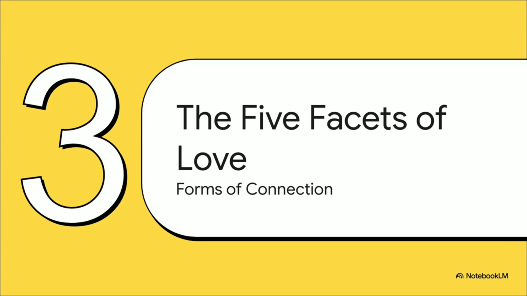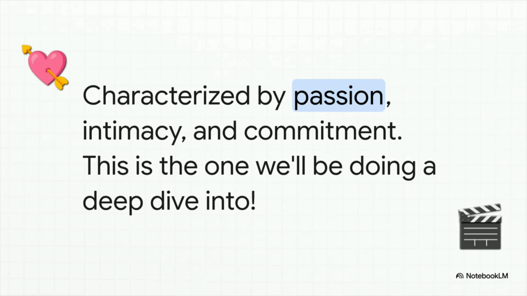So here's a crucial idea. Love isn't a monolith. It's not just one thing. The AI actually breaks it down into 5 distinct facets, 5 totally different ways we can experience that core feeling of connection. First up, the one that gets all the attention in movies and songs, romantic love. Don't worry, we're going to circle back and dig way deeper into this one in just a bit.